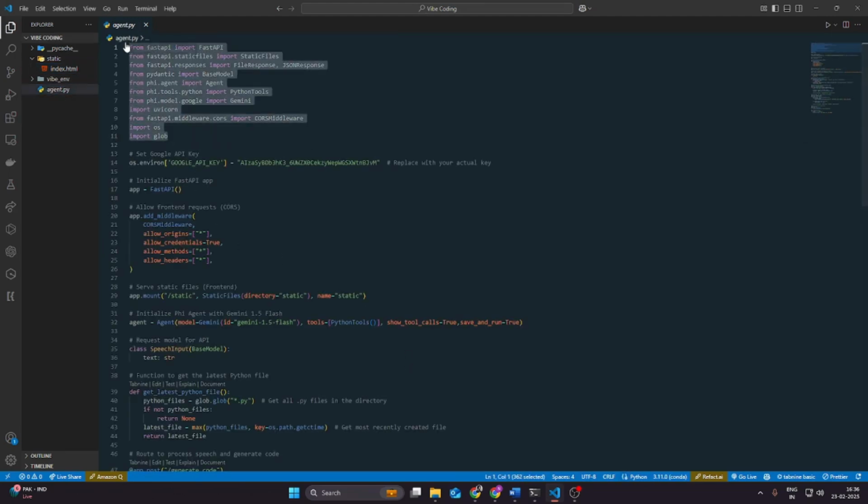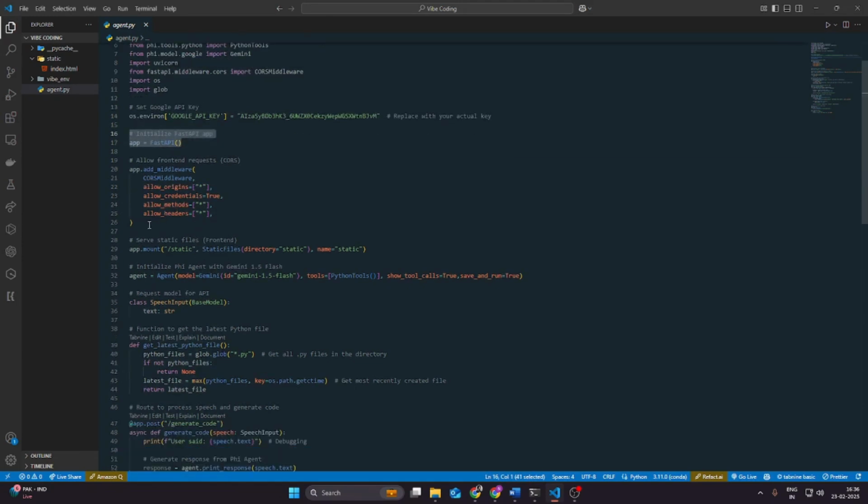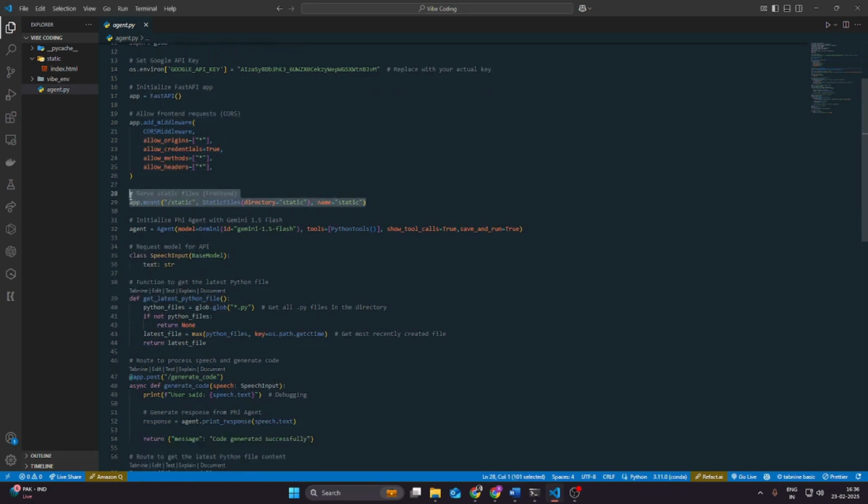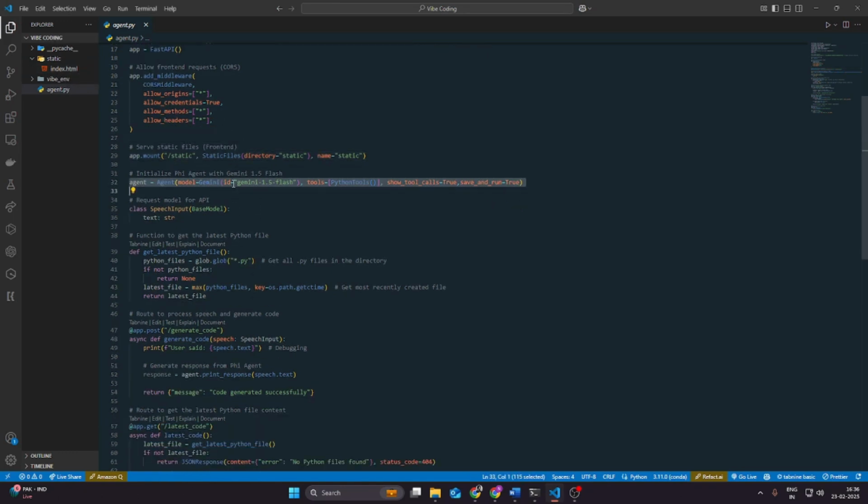Over here, we are importing all the essential libraries like FastAPI, Phidata, Uvicorn, operating system, glob, etc. Then we are setting the Google API key. Then we are initializing the FastAPI application. We are allowing all the front-end requests using this particular code. We are mounting this particular static folder where we have the index.html file. Here we are defining the agent using Phidata.